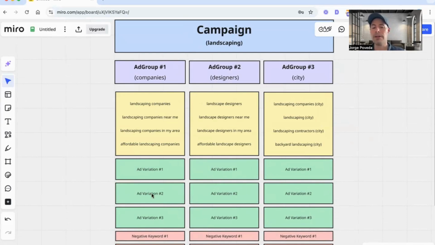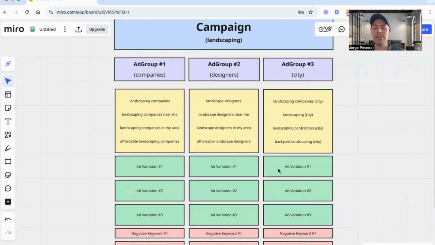Ad variation number two is just a different variation, but it's centered and thematically grouped around companies. And ad variation number three is the same thing. All you have to do is copy and paste these into ad group number two, but then switch up the theme, which is designers, right? And then again, copy this into ad group number three, and switch up the ad to reference the city, right?